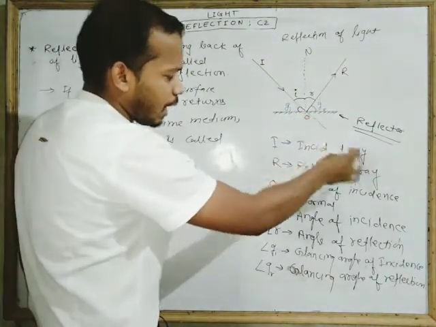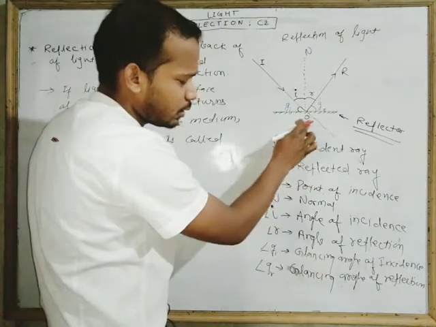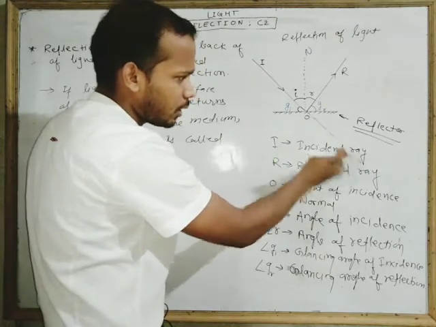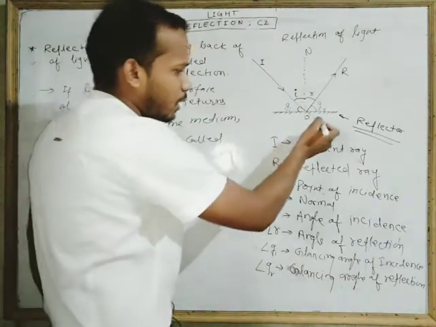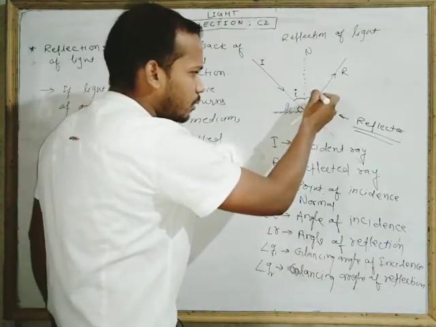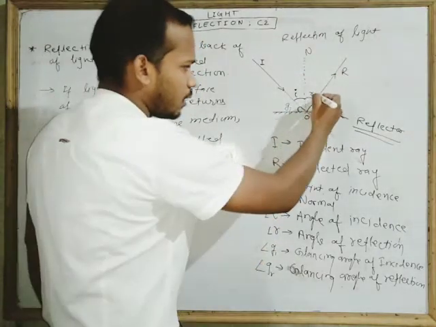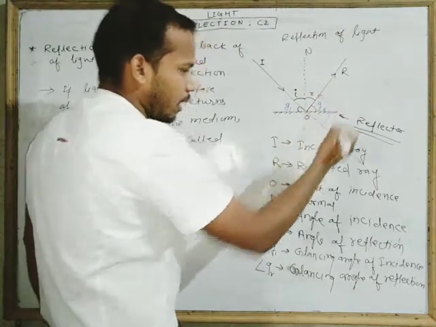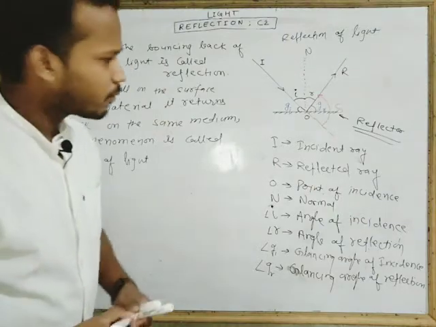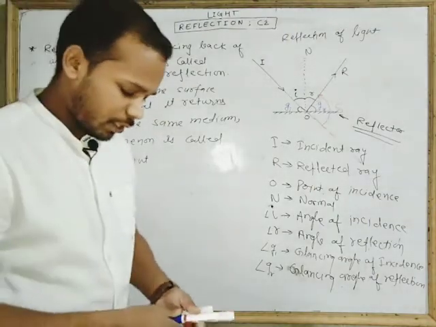So the direction of incident ray, and this is the direction of reflected ray. There is an angle between the direction of incident ray and the direction of reflected ray, and this angle is called the angle of deviation.